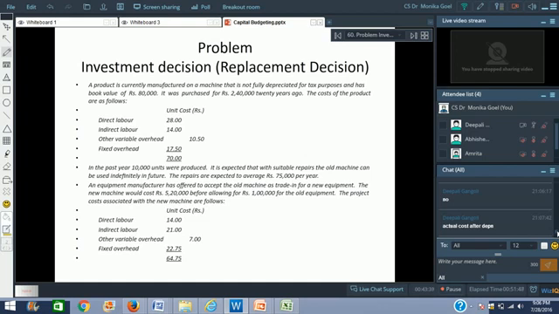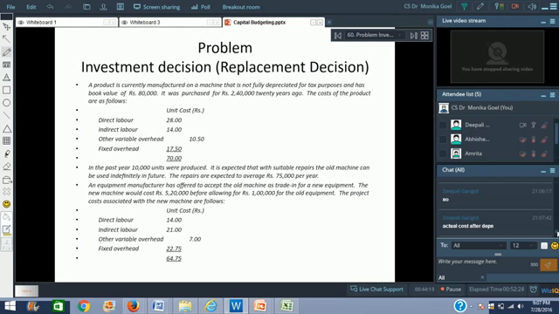We have been given an alternative. An equipment manufacturer has offered to accept the old machine as trade-in for a new equipment. There's an equipment manufacturer who says that you give me the old machine and I'll give you a new one. The new machine would cost rupees 5,20,000 before allowing for rupees 1 lakh for the old equipment. So the cost price of the machine is 5,20,000, but he would be giving us a discount of rupees 1 lakh because we would be giving him the old machine. So the effective cost for us would be 4,20,000 rupees.